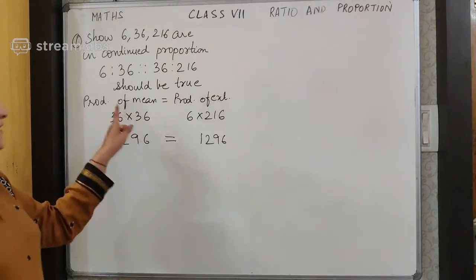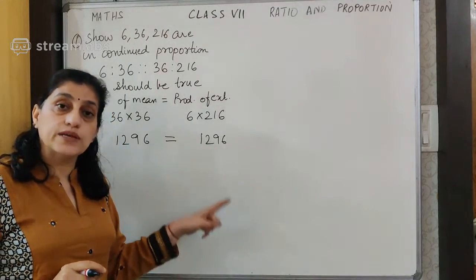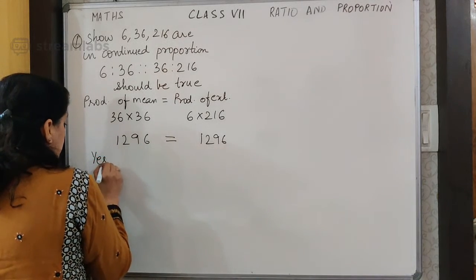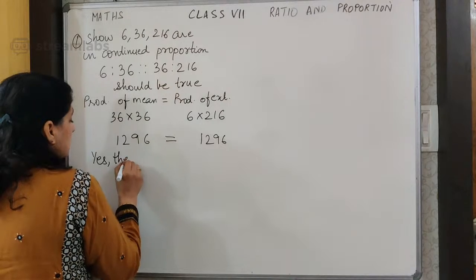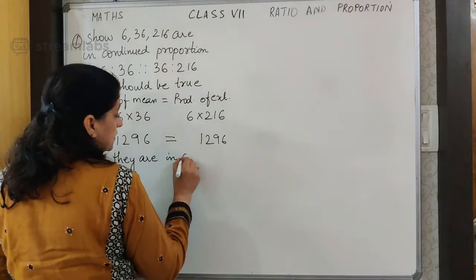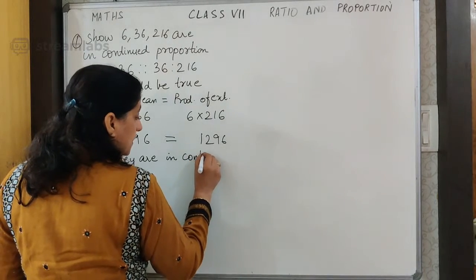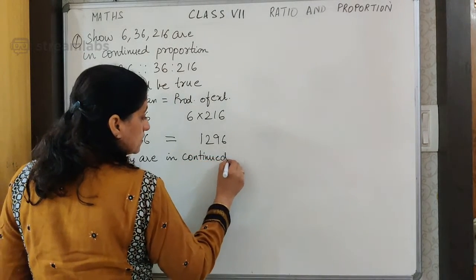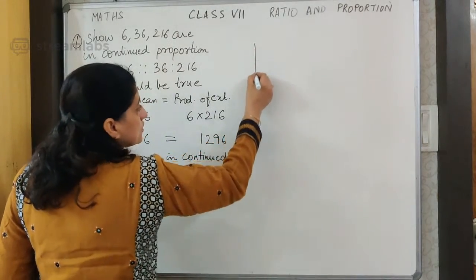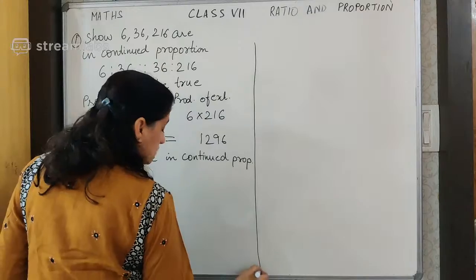Now as we show that the product of mean and product of extreme are equal, so we say yes, they are in continued proportion. Alright, I am writing it in short form so that we can accommodate more questions on the screen.